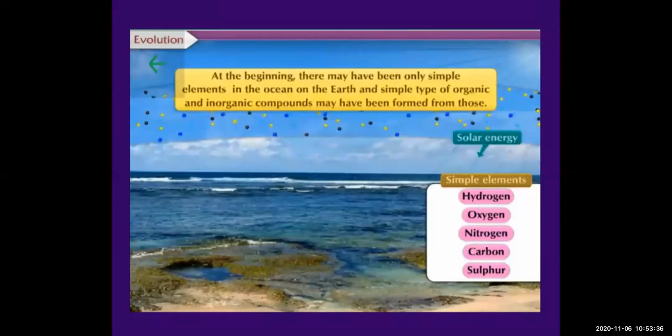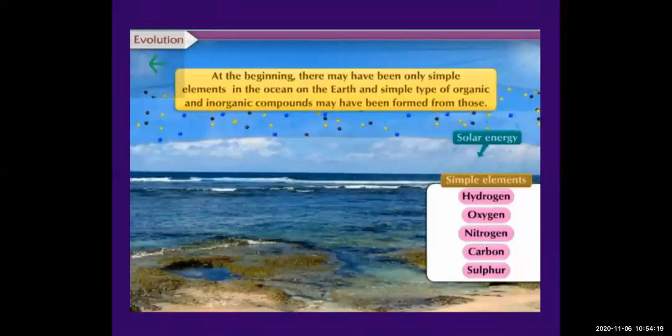So we have so many things, complex also, simple also. Scientists have found out that in the starting of the planet earth, life started with simple elements in the ocean. So remember this as knowledge. First living things started, according to scientists, in the ocean on the earth. They are concluding by the evidence that in the starting life started from the ocean, from very simple things, and then they mixed to form complex things.